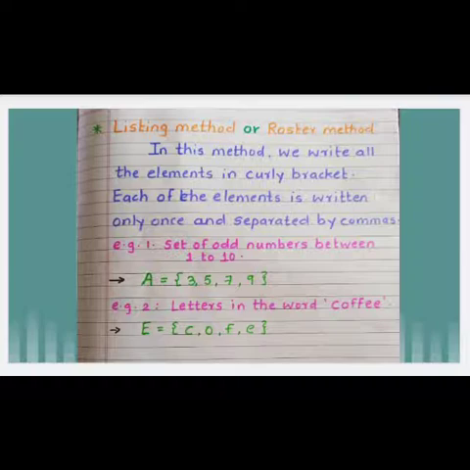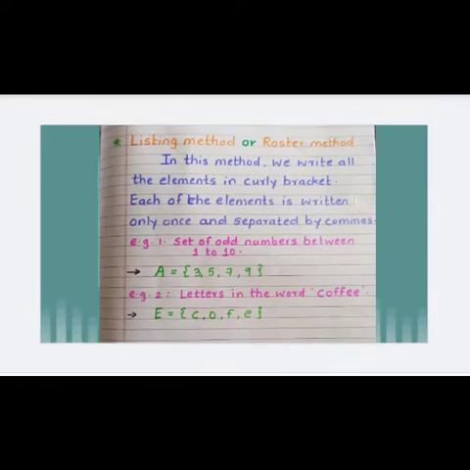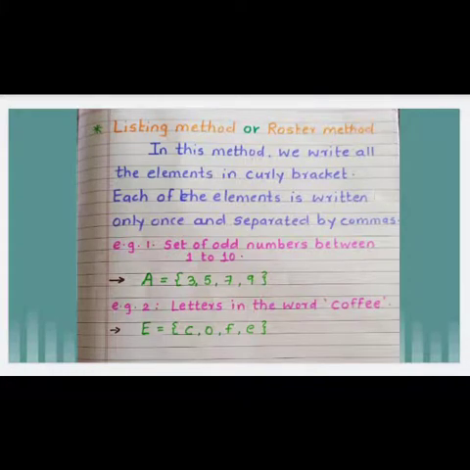Set of odd numbers between 1 to 10. For showing the set, we use capital A, equal sign, curly bracket. Now you have to mention the odd numbers from 1 to 10. So that is 3, 5, 7, 9. We separate them by putting commas, and close the curly bracket.